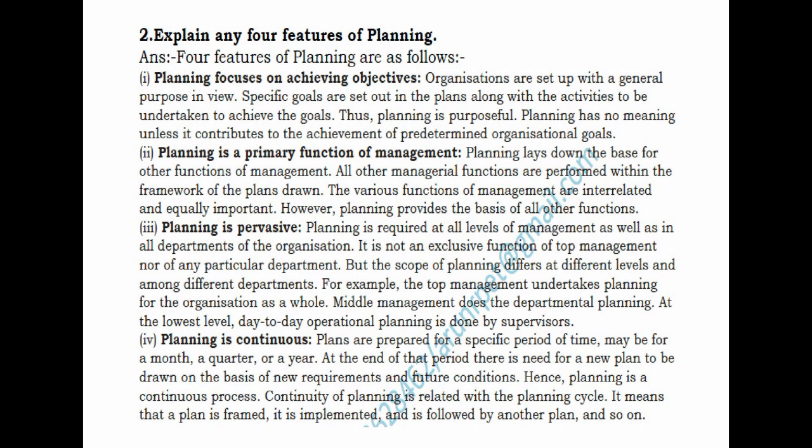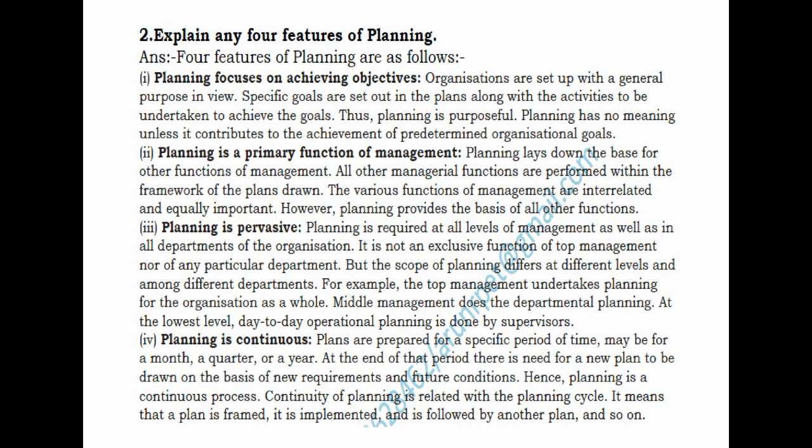Yes, so it is all pervasive. So it is not an exclusive function of top management or for any particular department. So it can be utilized or used in different levels as well as different departments of the organization.